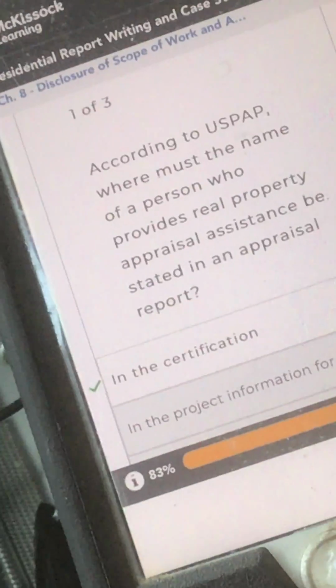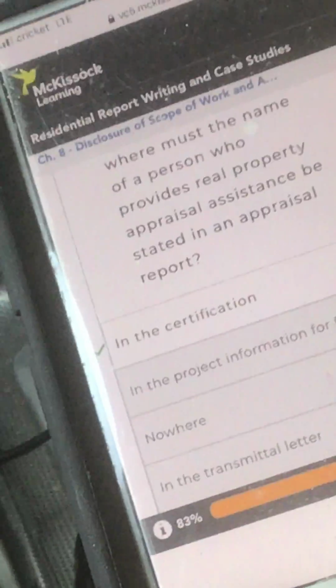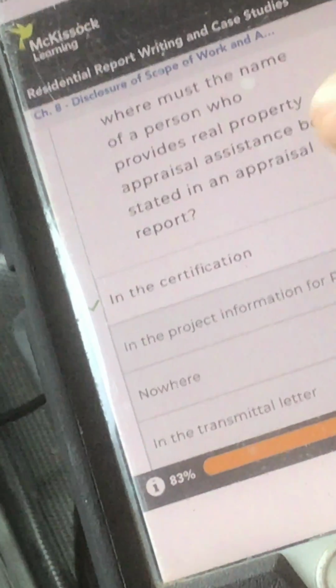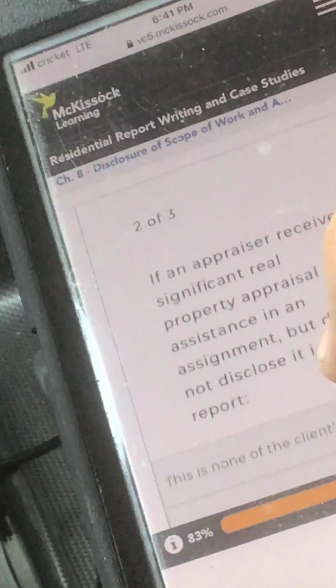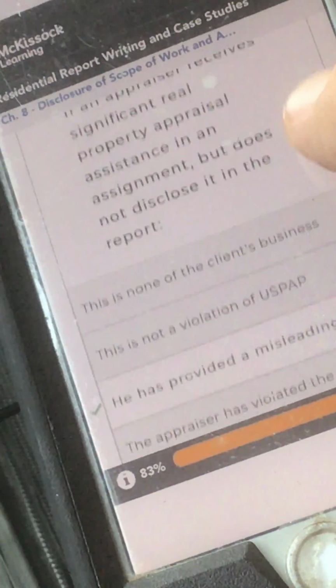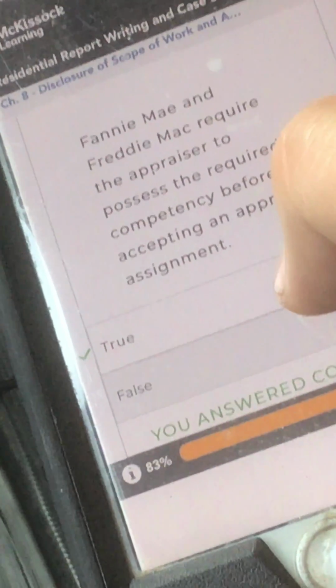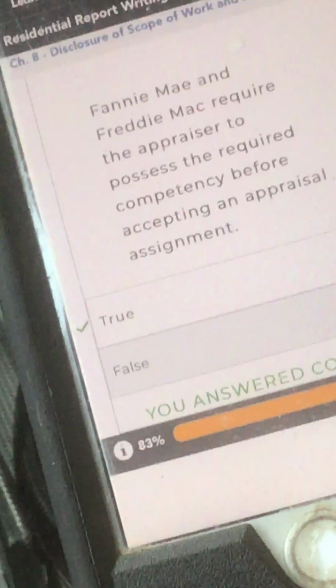So remember, according to USPAP, where must the name of a person who provides real property appraisal assistance be stated in an appraisal report? Remember, in the certification. Number 2, if an appraiser receives significant real property appraisal assistance in an assignment but does not disclose it in the report, remember, he has provided a misleading report. And number 3, Fannie Mae and Freddie Mac require the appraiser to possess the required competency before accepting an appraisal assignment. True or false? And that is always true.